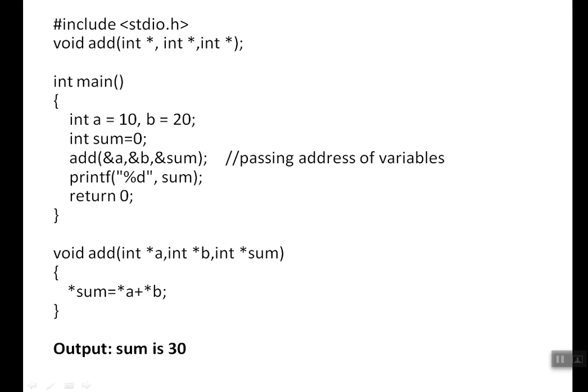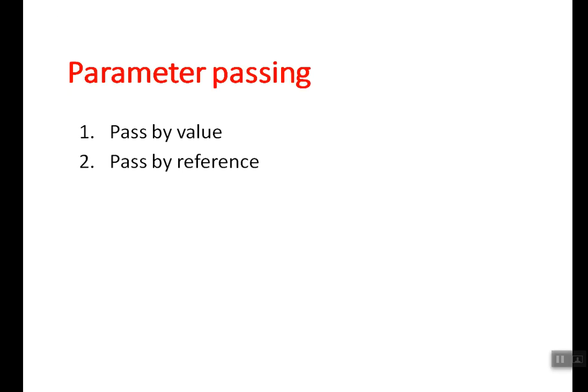Here we are going to print the sum. Generally in terms of call by value, whatever you are doing with formal arguments will not be reflected in the actual arguments, right? Here it will reflect. Okay, we'll go with one more example so that you can get a clear understanding. We are going to compare call by value and call by reference with the help of swapping of two numbers.